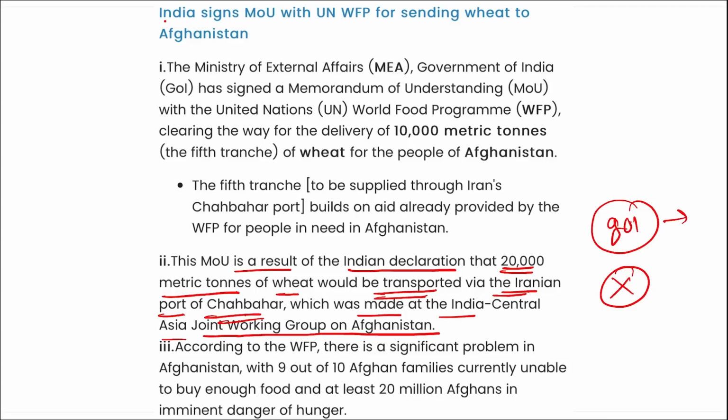because we know that because of the temperature, something unexpected can happen and the crops can be destroyed, due to which if there is less supply of wheat in the market, then the price of this wheat will drastically increase in the market, and that we do not want. So it is India that signed an MOU with the United Nations World Food Program for sending wheat to Afghanistan.